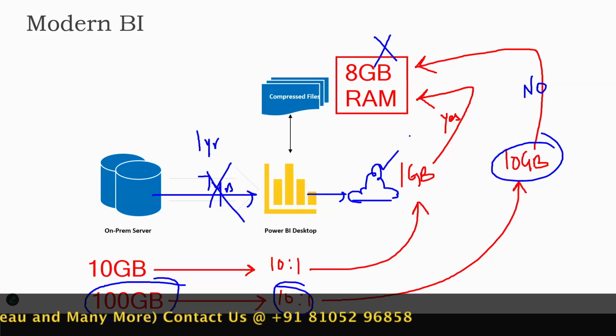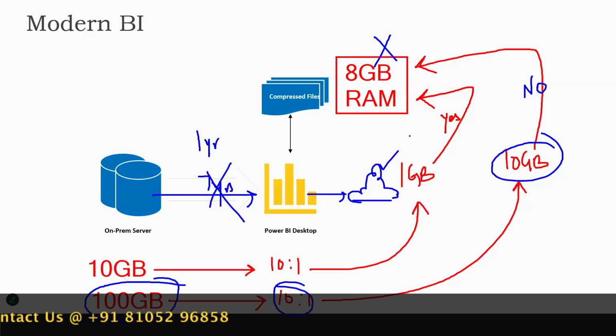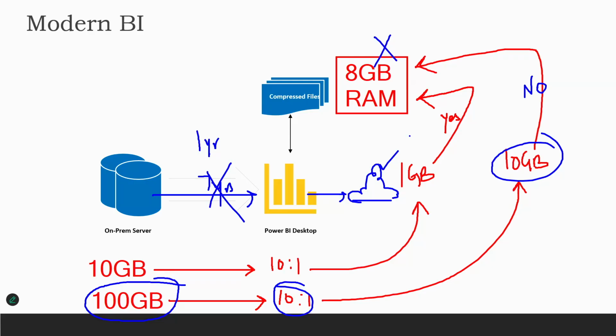Our machines, our desktop versions, are not built for heavy loads. You can have some good, nice laptops. You can go with Apple's, whatever configuration. By the way, it doesn't work on Apple. Power BI is not meant for Apple laptops, Mac OS, and all of that. It is only for the Windows operating system. So you have to stick with Windows.